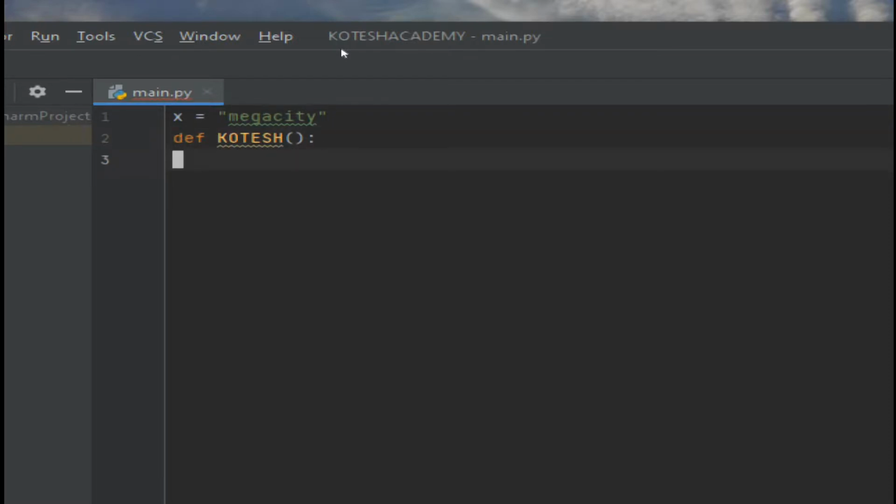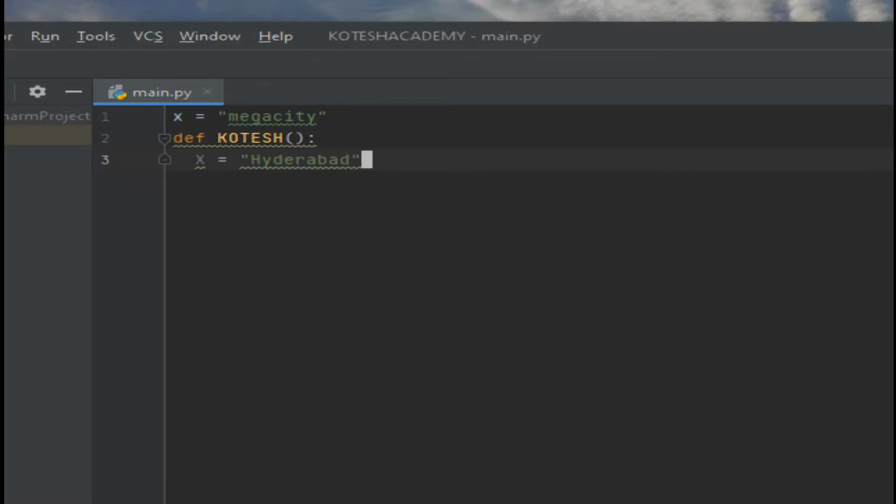Then we can write the same variable here inside the function. For example, x value is equal to "Hyderabad", and closing this.